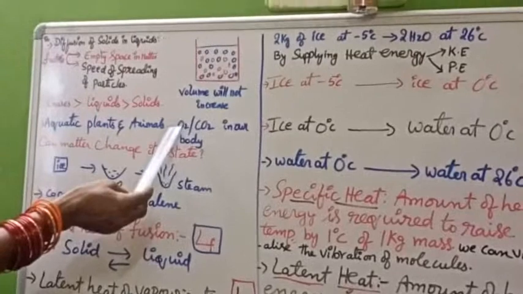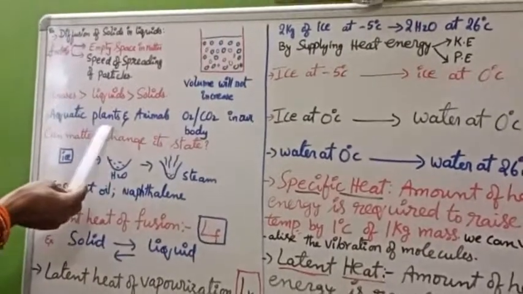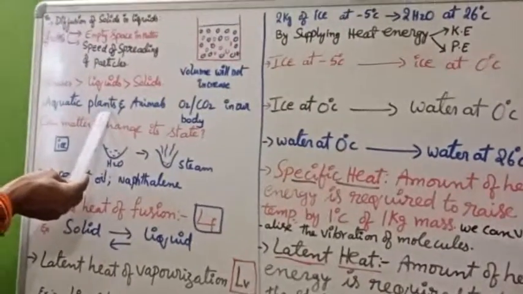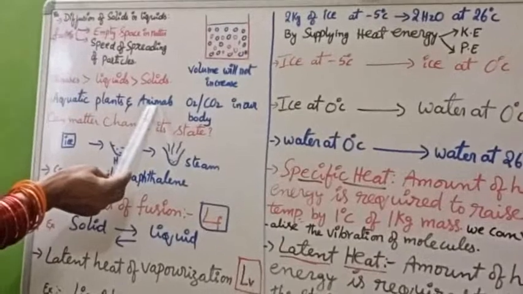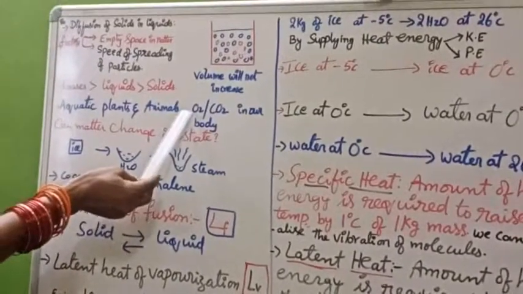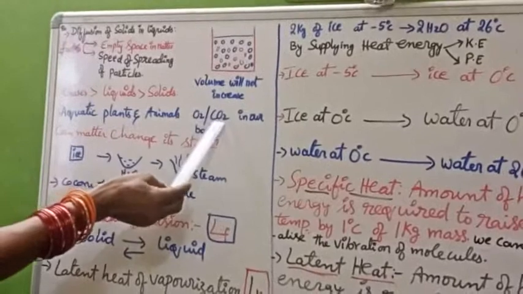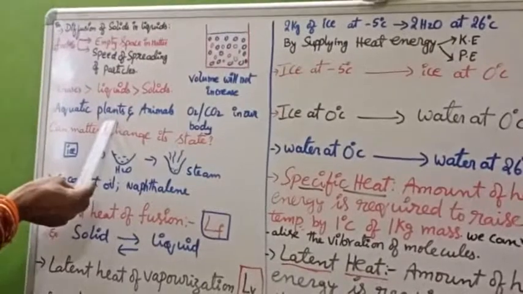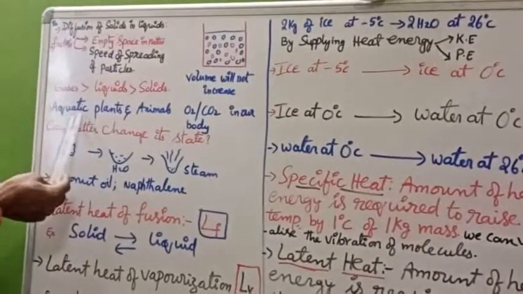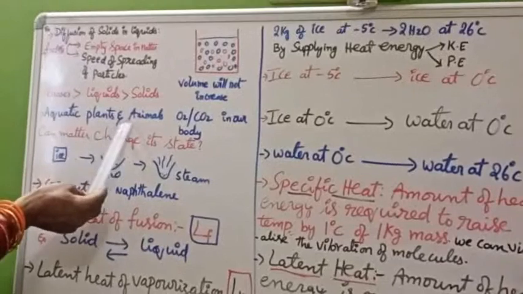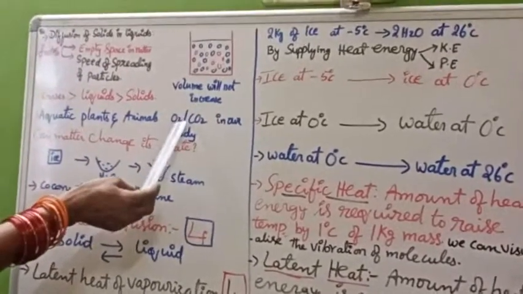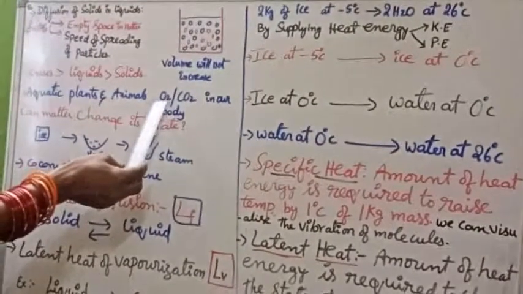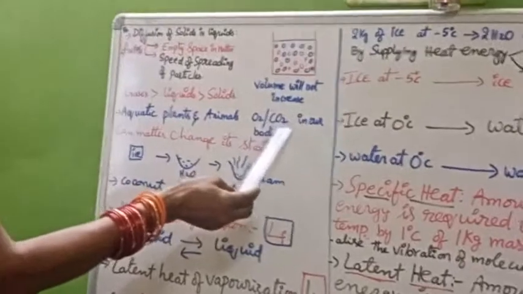The same oxygen is released when aquatic plants synthesize food by the process called photosynthesis. Animals, while respiring, utilize that oxygen and release carbon dioxide. Again, this carbon dioxide is utilized by the plants for photosynthesis. In this way, life is possible in water bodies. Even in our body, in the lungs and in each and every cell, oxygen is taken up and carbon dioxide is released out.